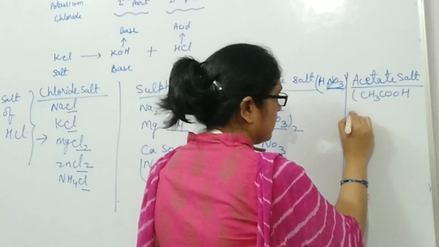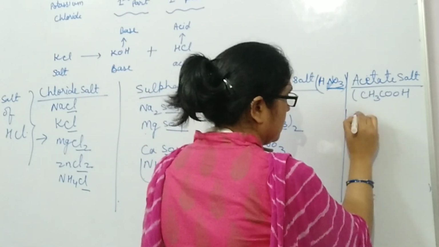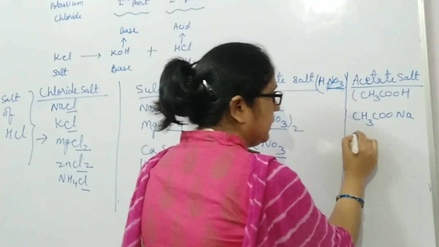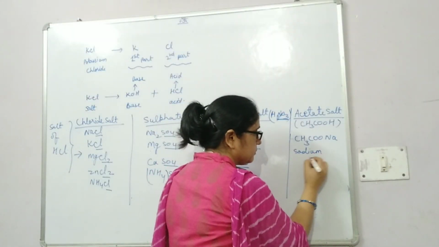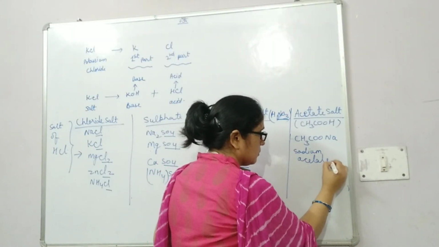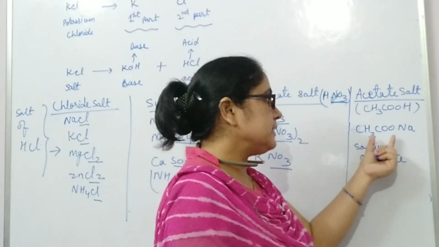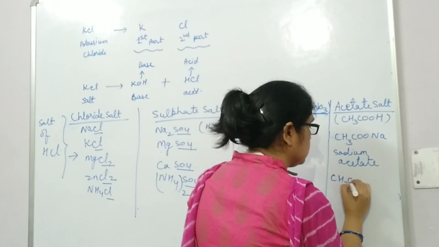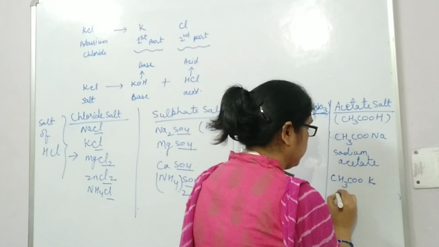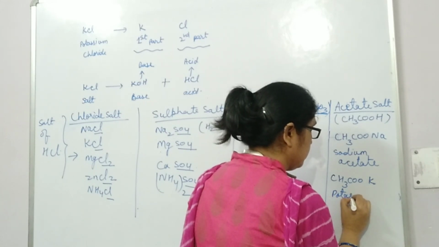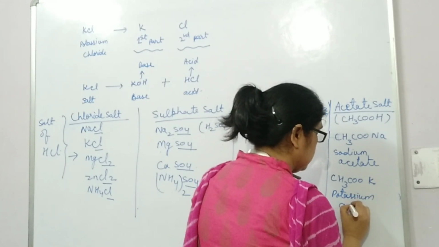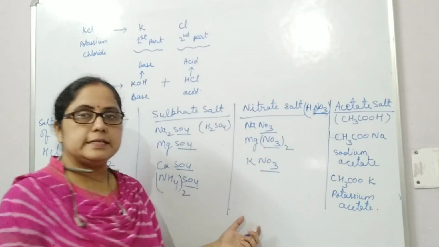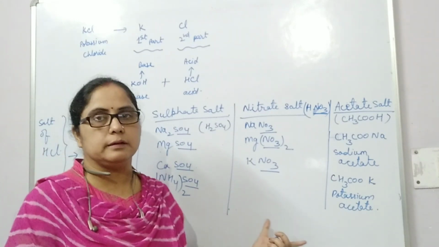For example, CH3COONa, sodium acetate, and CH3COOK, potassium acetate. So these are the rules by which we can name the salts.